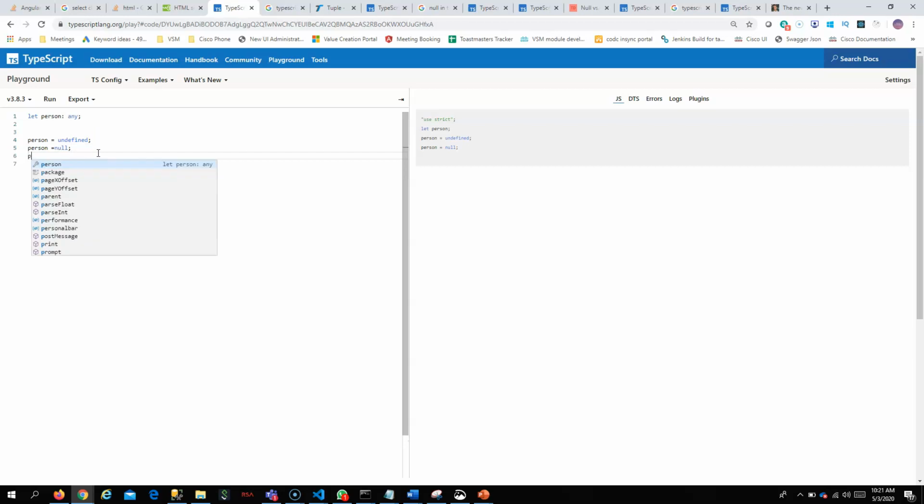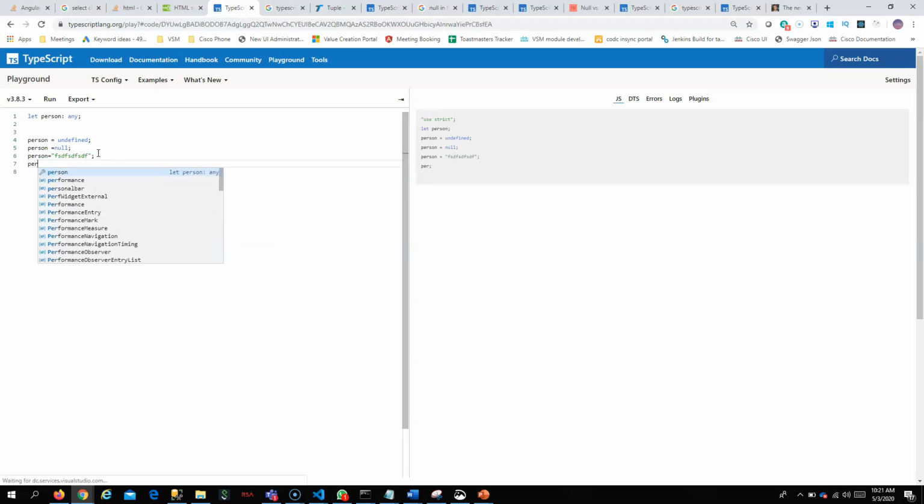The person can be a number, string, boolean, whatever. And this should be avoided, because if you do it like this, it is similar to putting no data type, without any static type.